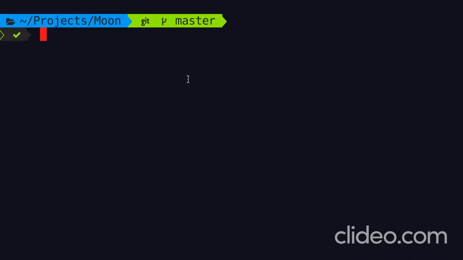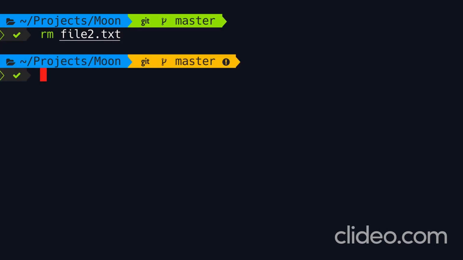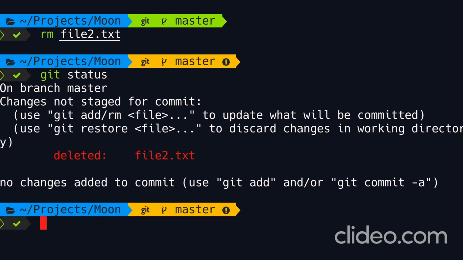Let's say that we just discovered that we no longer need file2 in our project because it contains unused code. So to remove this file, we type rm file2.txt. Again, this is not a git command because it doesn't start with git. It's just a standard Unix command, okay? So let's go with this. Now we have a yellow indicator, which means our working directory is dirty. So let's run git status. We have 1 change that is not staged for commit.